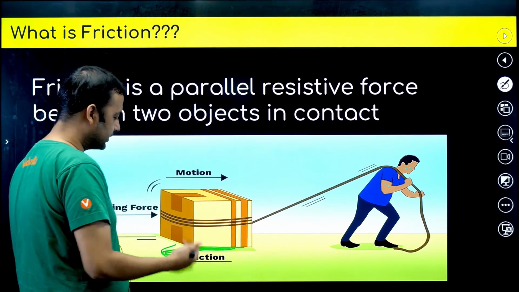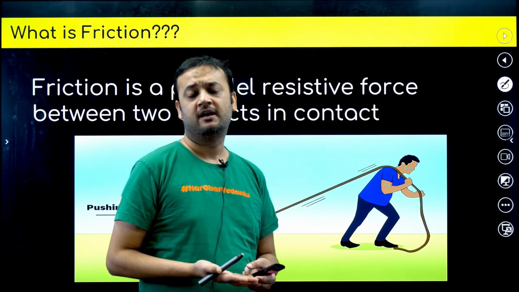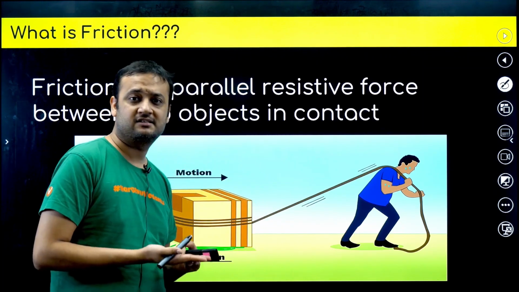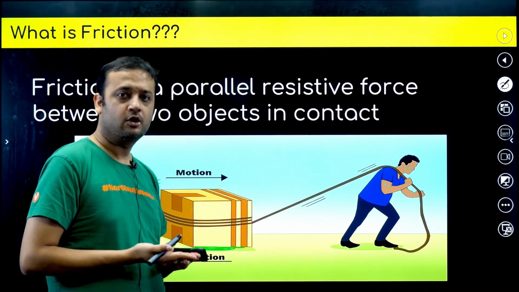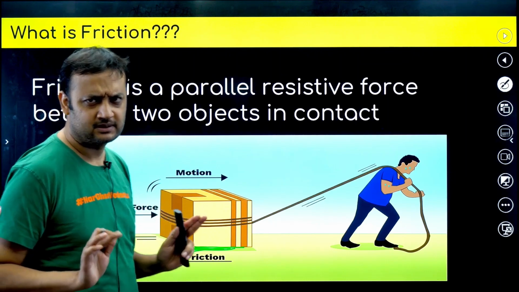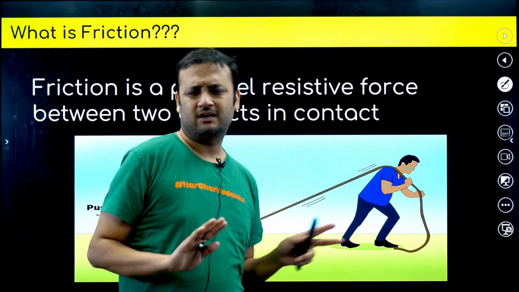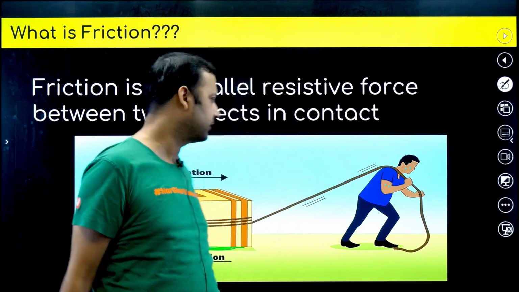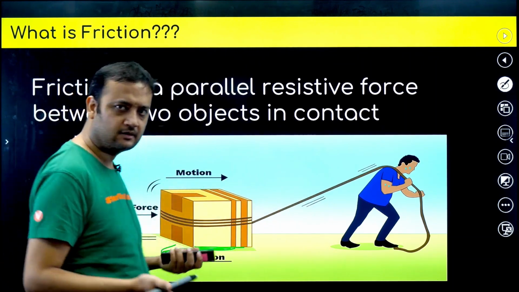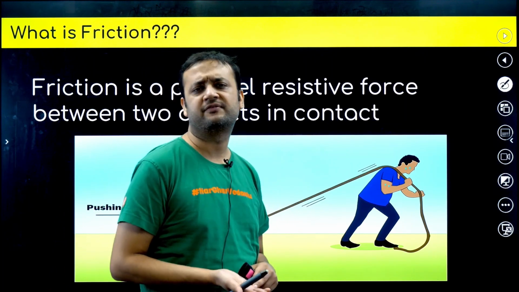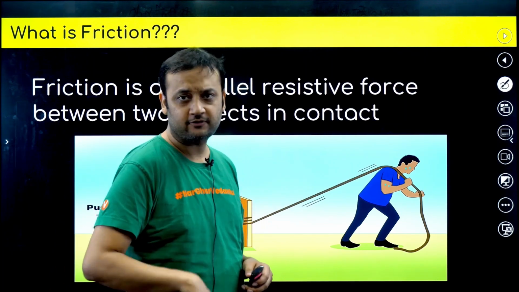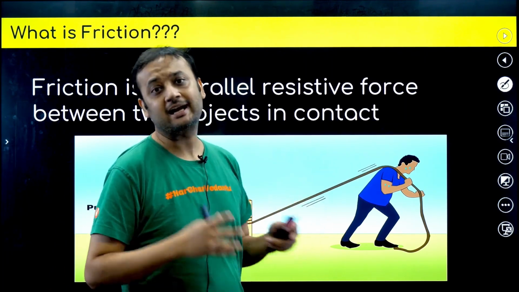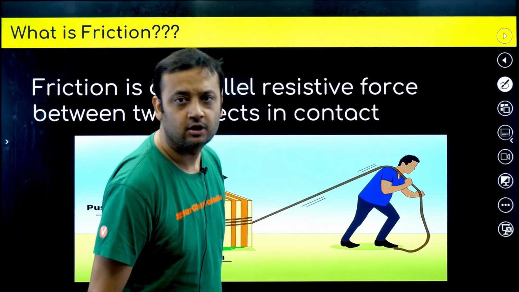So guys, what is friction? Friction is a parallel force which exists between two surfaces in contact. It's very simple. Trust me, it's a very easy chapter. Some might think that it's a difficult chapter, not at all. So what is friction? Friction is a parallel force between two surfaces in contact. The perpendicular force is called normal reaction, which you have already seen in the laws of motion.